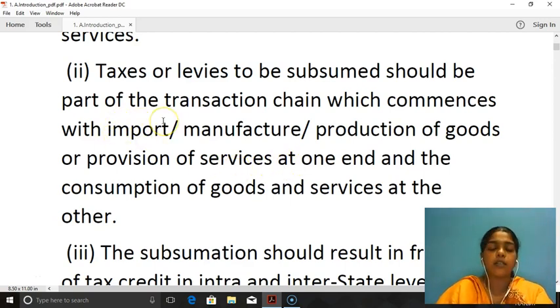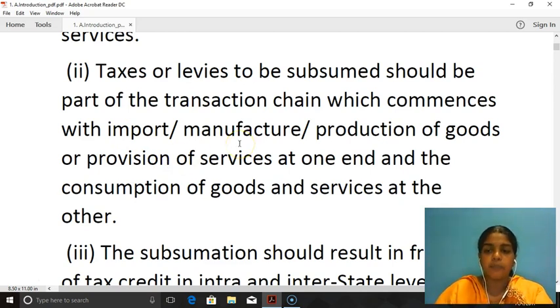For import of goods or services, customs was levied. Then for manufacture, excise was levied. For production of goods and sale, VAT was levied. For provision of services, service tax was levied. So the taxes which are subsumed should be part of this transaction chain. Somewhere in this chain, that particular tax or levy should be a part.